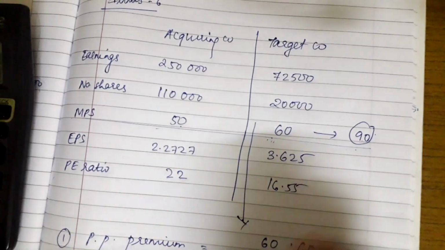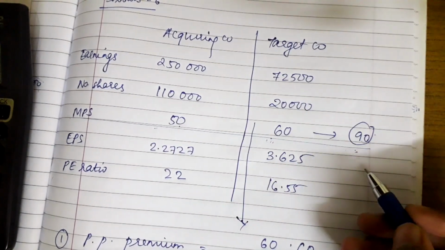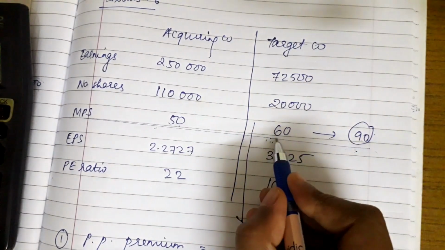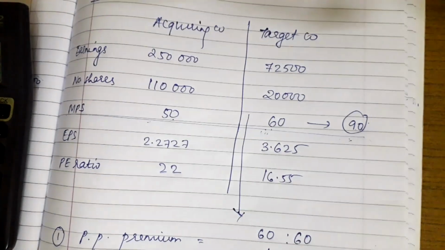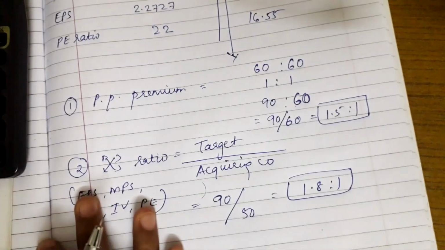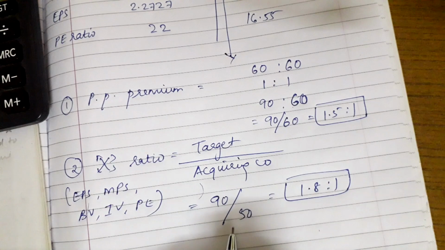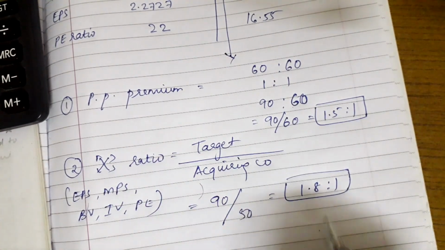But if this 90 rupees offer price is not given in the question, then we calculate 60 divided by 50. But as the offer price has already been given, that they are going to offer 90 rupees for each share, the exchange ratio would be 90 divided by 50.